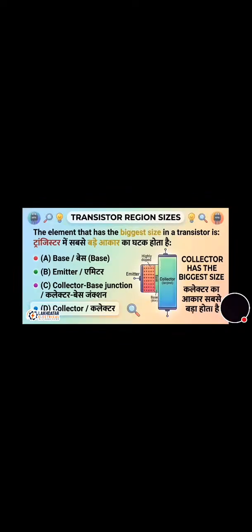In a 6-phase generator, the electrical displacement between different phases or winding is how many degrees? And its correct answer is option A, that is 60 degree. Now move towards the next question that is on the screen.